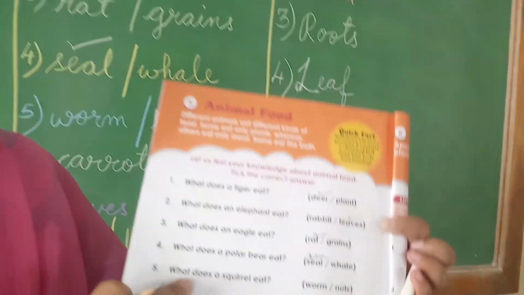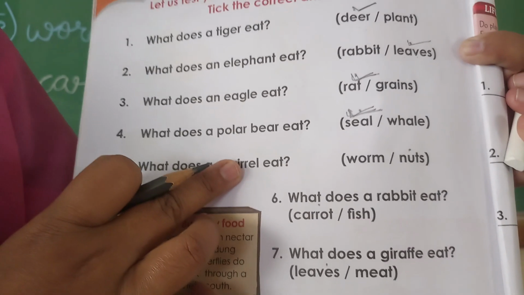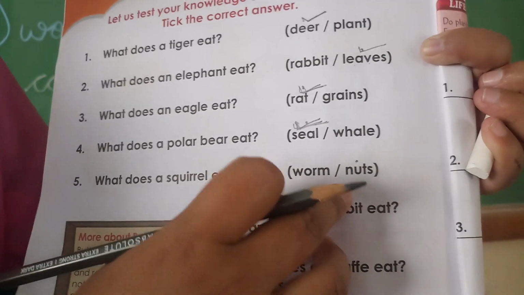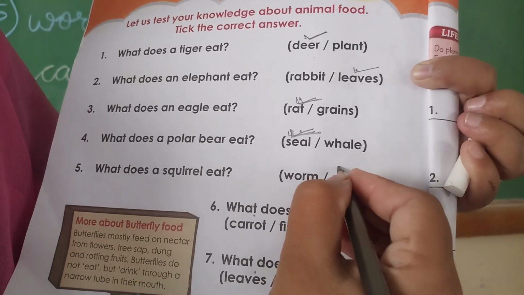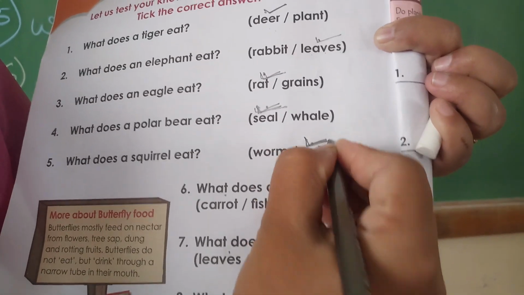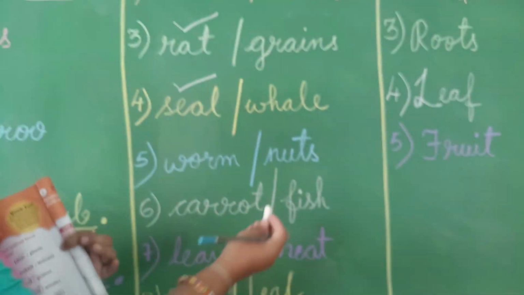Next, fifth one, children. What does the squirrel eat? Squirrel will eat worm or nuts? Think it. Squirrel will eat nuts. N-U-T-S, nuts. So you should put a right mark for nuts. So here, nuts.